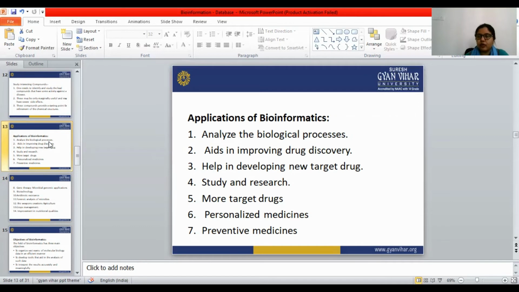With the help of bioinformatics, we can study and research, and we can find more target drugs. We can give personalized medicine to the patient, and bioinformatics is very useful for preventive medicines also.